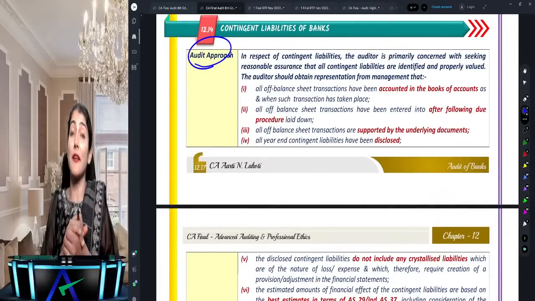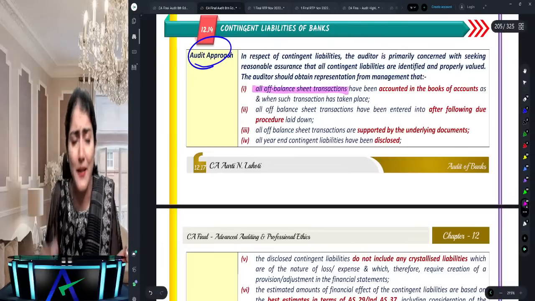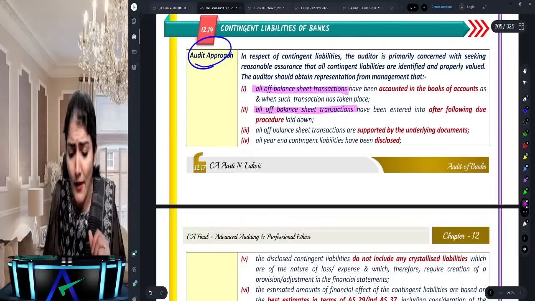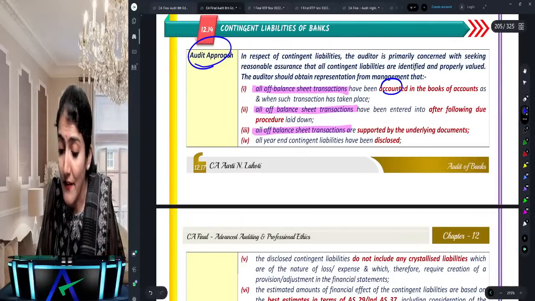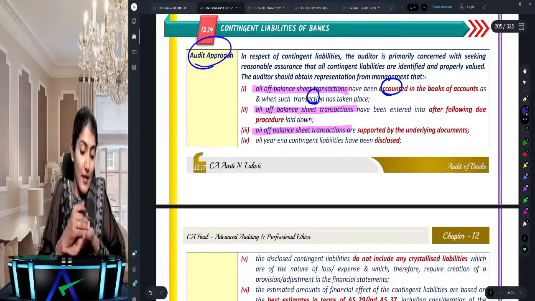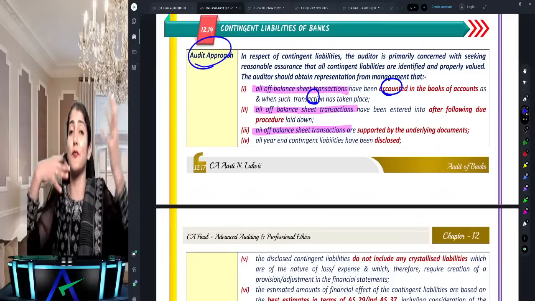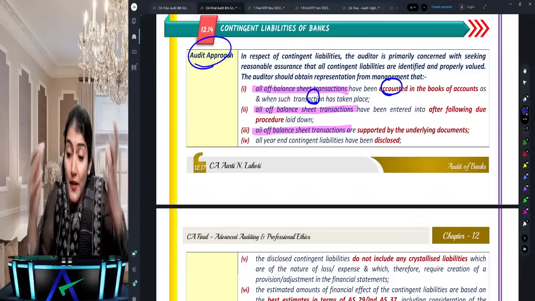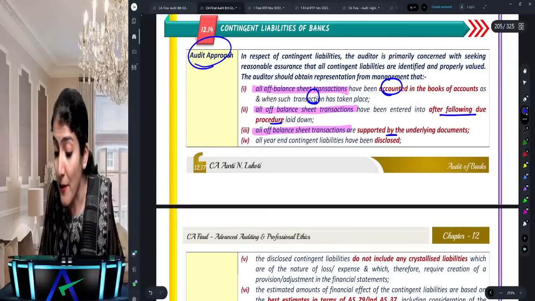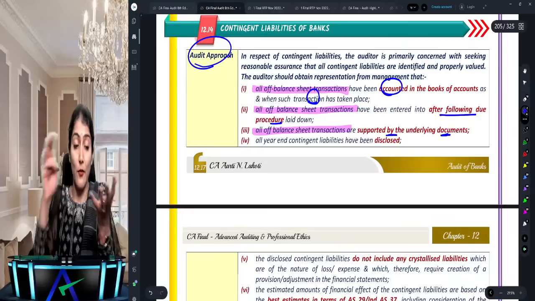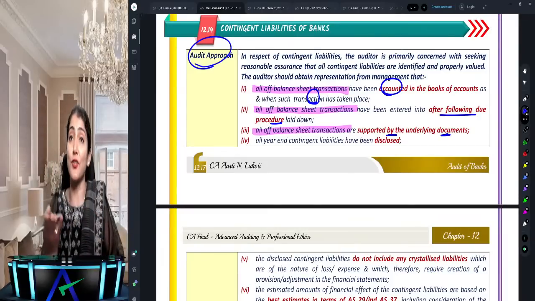So what written representation you will take from the management? That all off balance sheet, off balance sheet माने क्या? Contingent liabilities. And all off balance sheet transactions should be accounted obviously only when the transaction takes place. So right now, will the bank have to record it? No, only when the transaction takes place, it has to be accounted for. Then accounted for only after following the due procedure. Then what does it say? It should be supported by the underlying document.